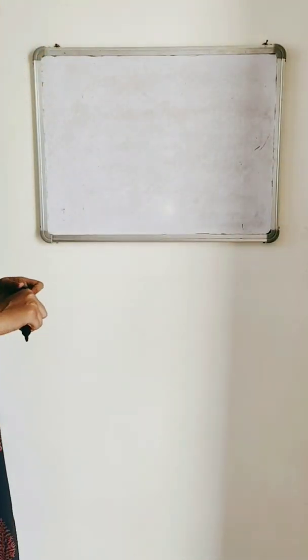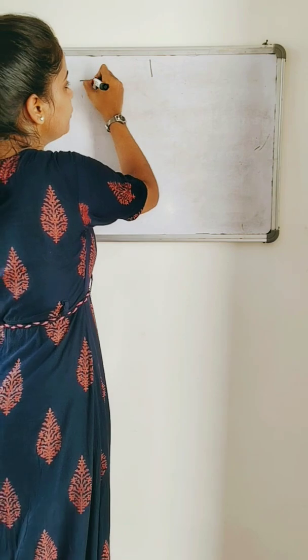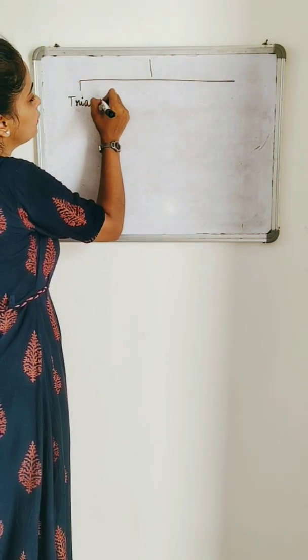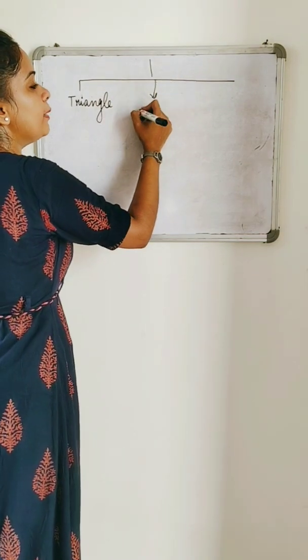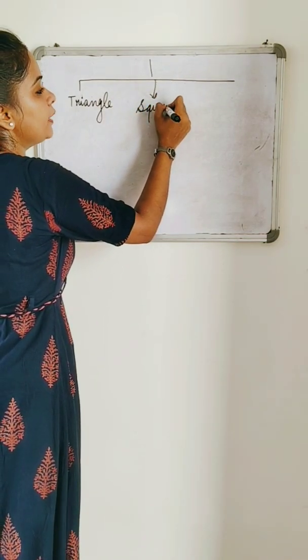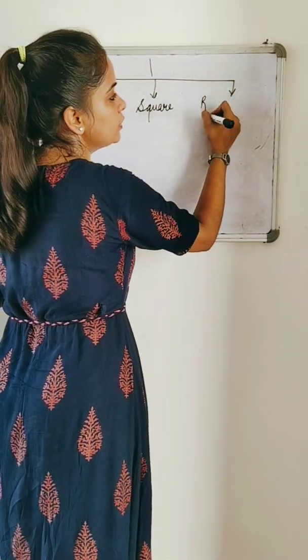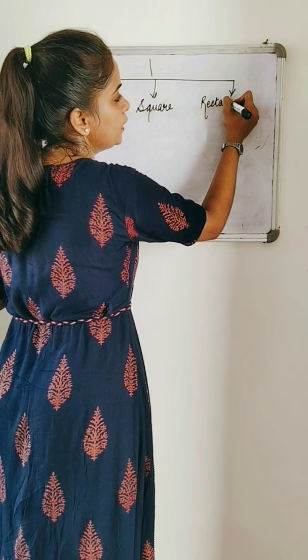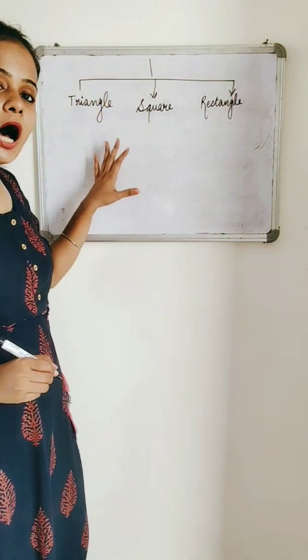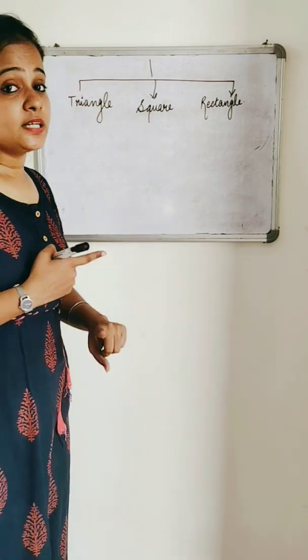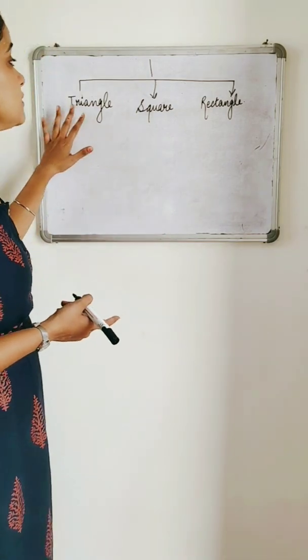So we have different figures, different polygons for which we find out the perimeter, and for class 5 we have 3 different polygons. We'll talk about finding out the perimeter of a triangle. We'll talk about finding out the perimeter of a square, and we are surely going to talk about finding the perimeter of a rectangle. Now how to find out the perimeter of these 3 figures? First of all, let's understand the basics of these 3 figures.